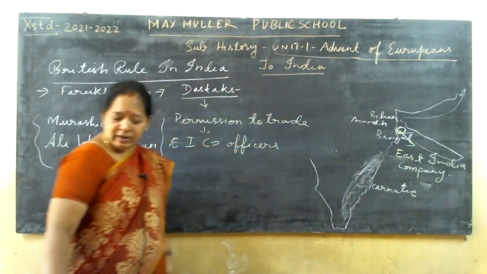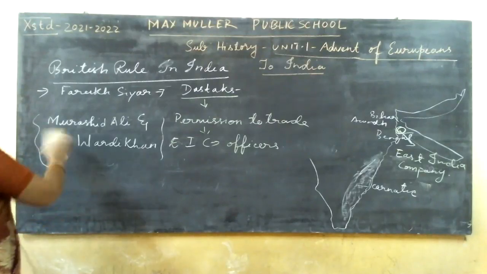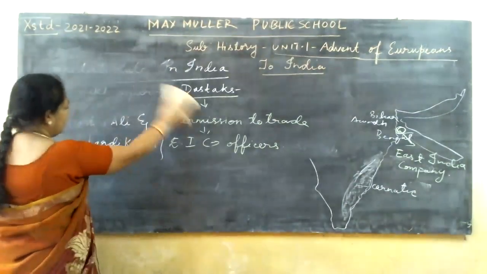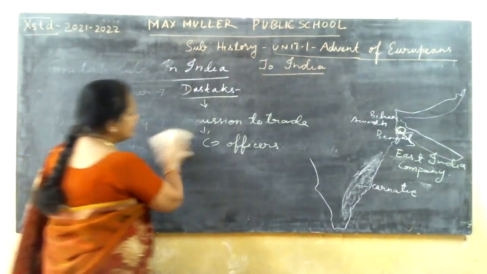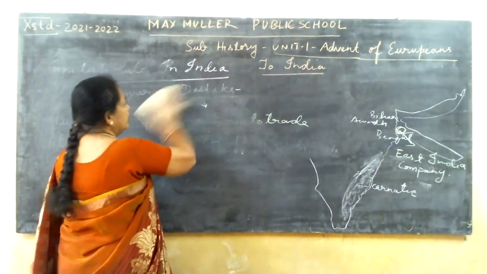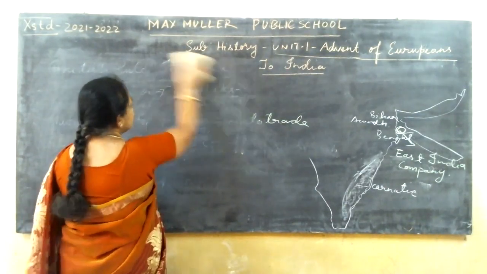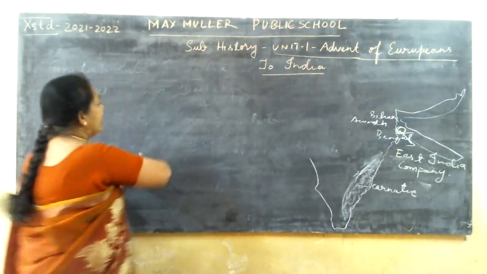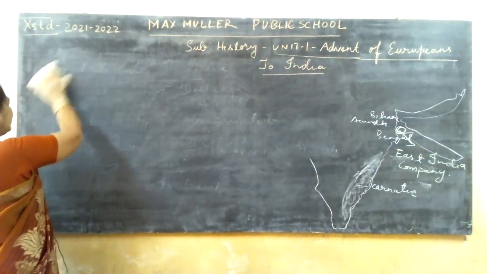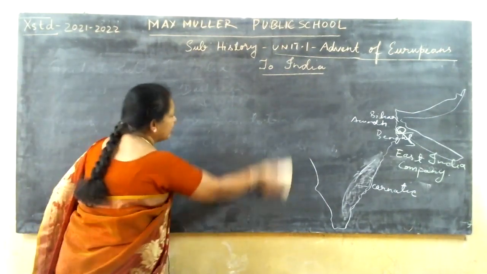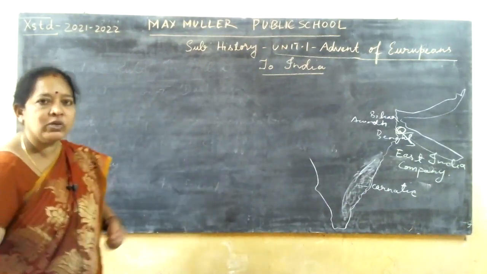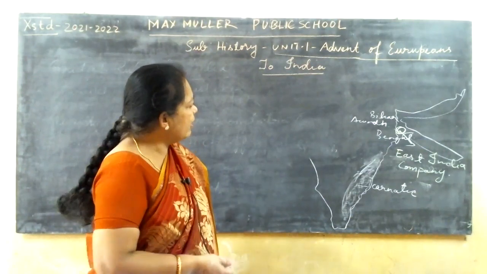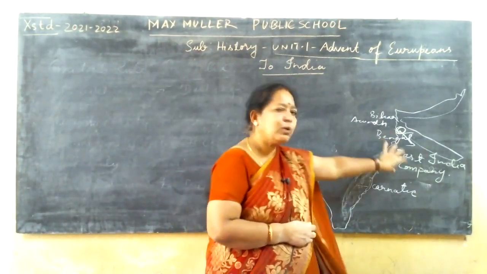So now we'll go to the Battle of Plassey. So till here you understood, no, children? That is Bengal. Here Bengal naturally had great fertility, and because of that a lot of productivity was there, especially cotton and all. That's why, and also we had good transportation over there.